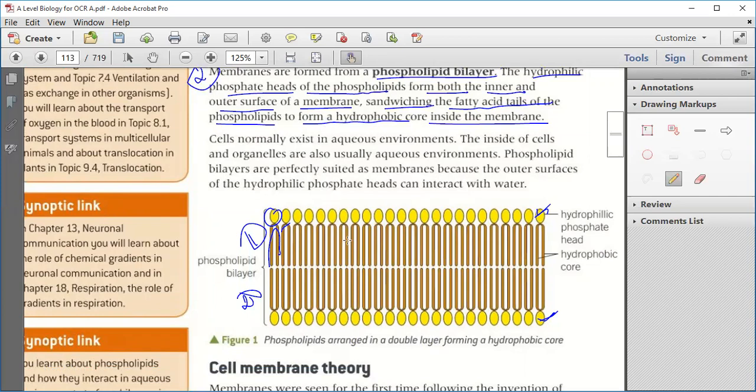So the core of the membrane is hydrophobic, that is, it hates water, it is water repelling, and the head is hydrophilic in nature. Is that clear? Okay.